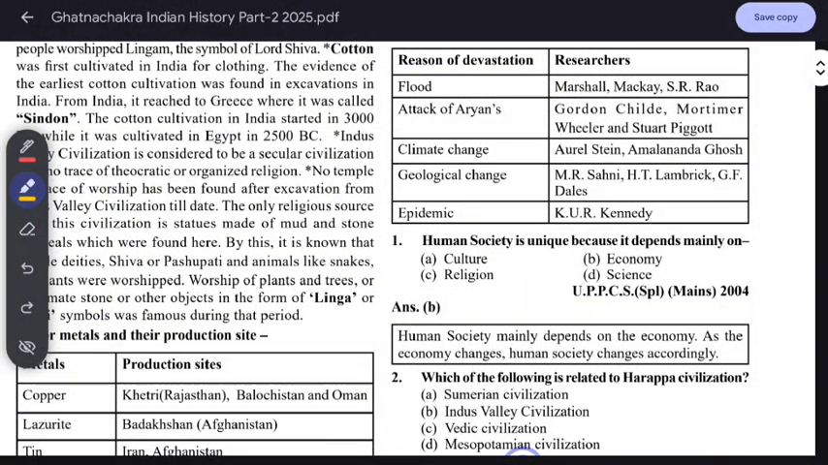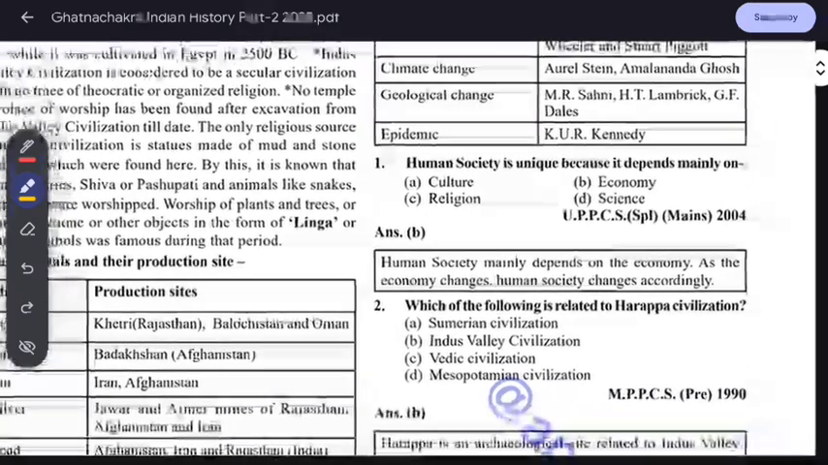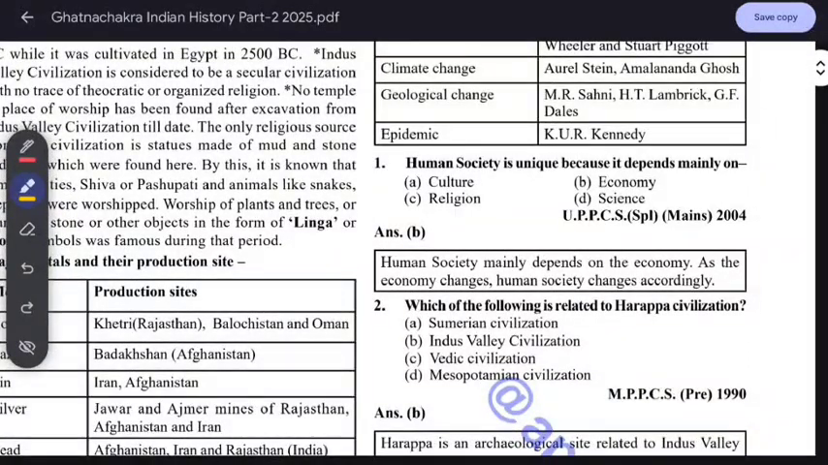Human society is unique because it depends mainly on the economy. As the economy changes, human society changes accordingly.